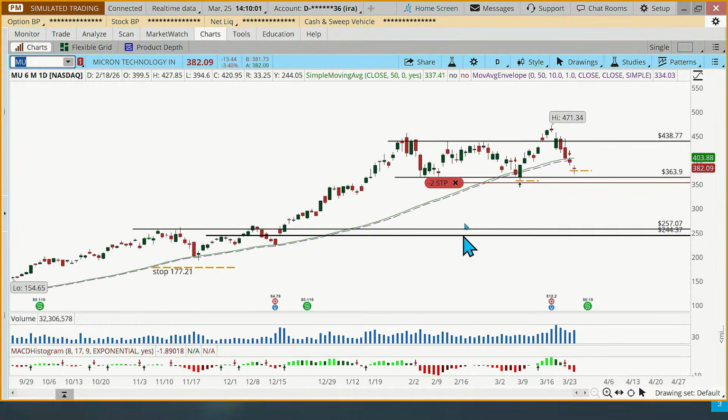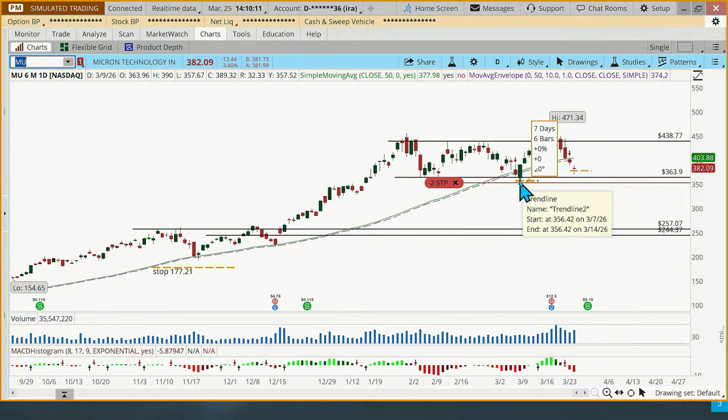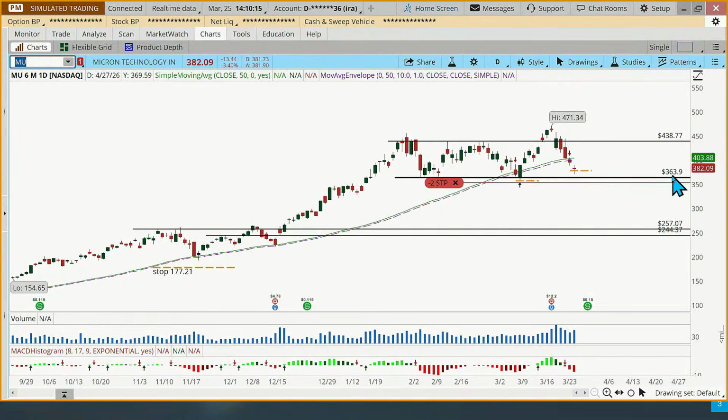MU. MU's been pretty volatile. We got two red arrows back here on the 6th of March. The yellow line is where the stop would have gone based on the rule. I set the stop a little bit lower, below that support level at 363.90. And we got red arrows again here yesterday.